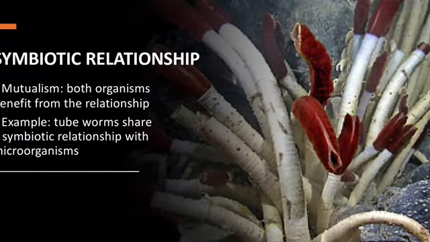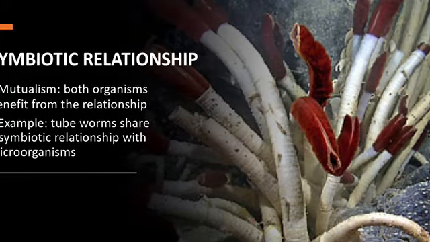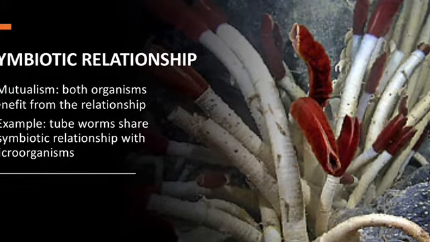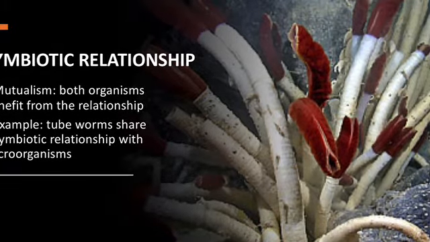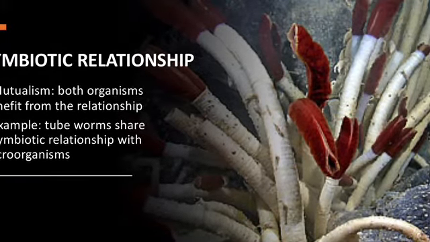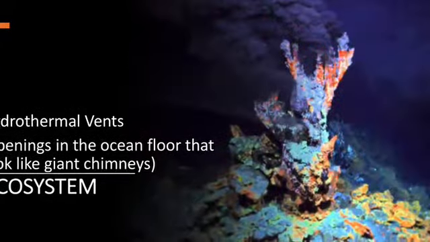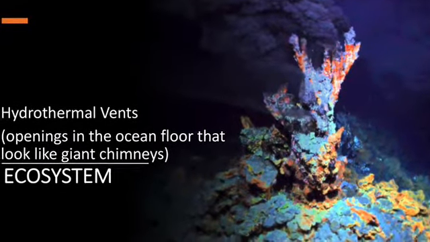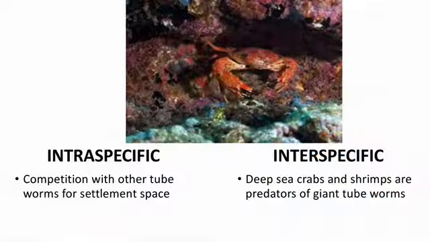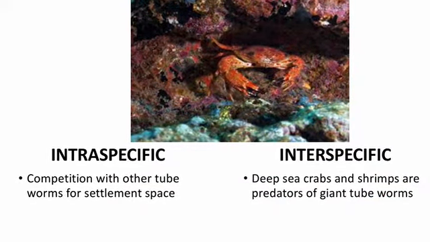Symbiotic relationship. In tube worms, we are able to find mutualism, which is when both organisms benefit from the relationship. An example that supports this symbiotic relationship would be tube worms with microorganisms. Ecosystem. The tube worm's ecosystem would be hydrothermal vents. Hydrothermal vents are openings in the ocean floor that look like giant chimneys.